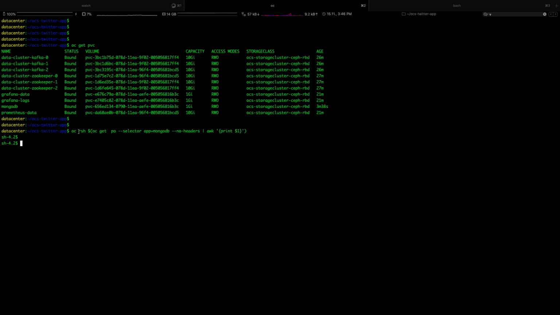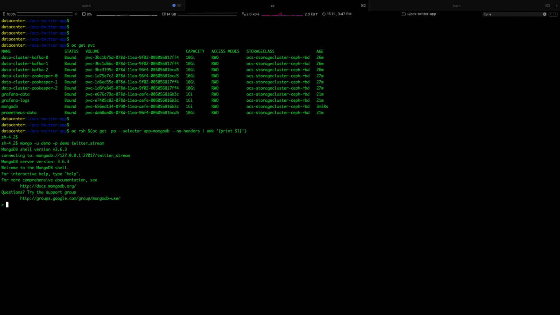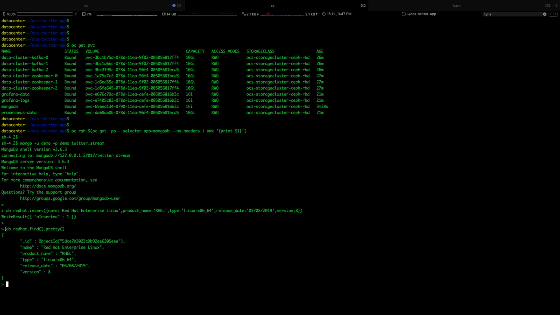Next is we will exec into the MongoDB pod and basically try to connect to our database and just add some records just to verify things are doing good. So I'm connected to my MongoDB with my username and password. The next step is to write something, single key value store to MongoDB, and the record is written. Let's try to fetch the record just to verify everything is okay. Yes, so I can read and write to my MongoDB instance. So good. Let's move to the next step.